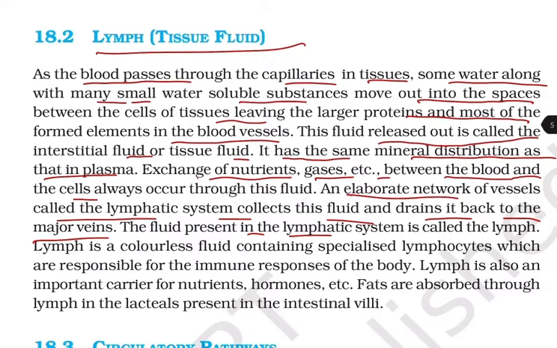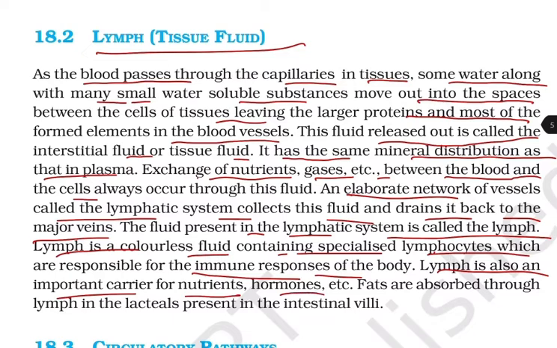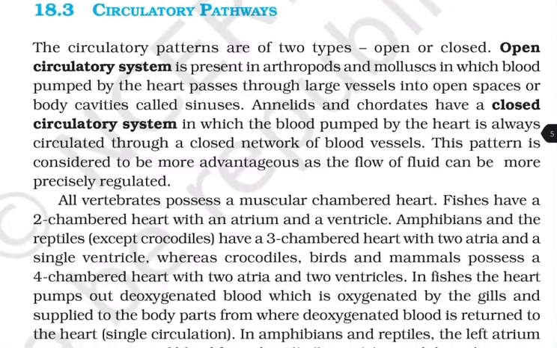and the fluid present in the lymphatic system is called the lymph. Lymph is a colorless fluid containing specialized lymphocytes, which are responsible for the immune responses of the body. Lymph is also an important carrier for nutrients, hormones, etc. Fats are absorbed through the lymph in the lacteals present in the intestinal villi.